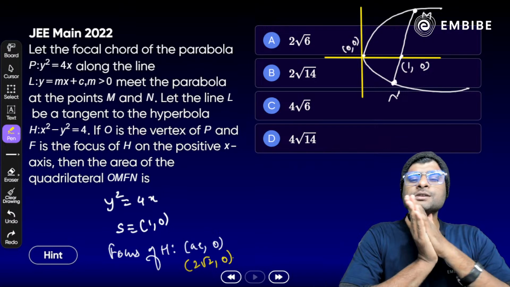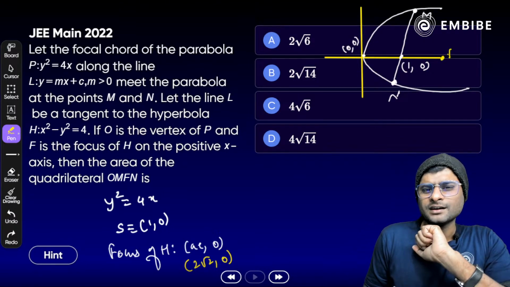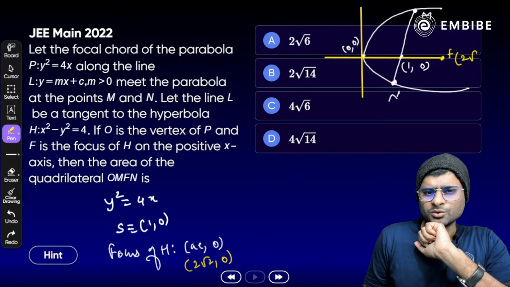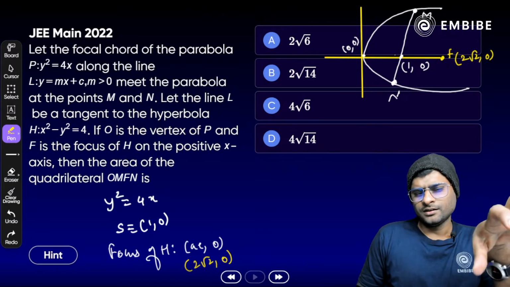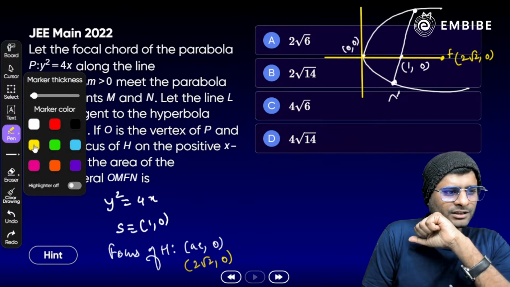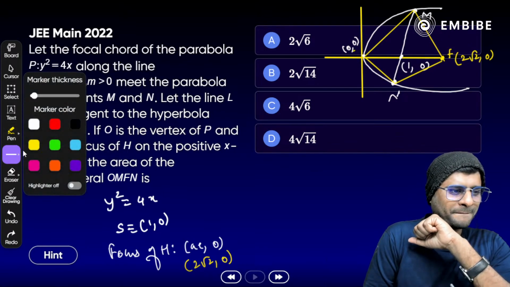Okay, now focus on the board here. Somewhere here you have the focus of the hyperbola, that should be 2 root 2 comma 0 here. Let me just make the quadrilateral here. There are really good questions today. Just join it: O to M, M to F, F to N. Done, our quadrilateral is done here.